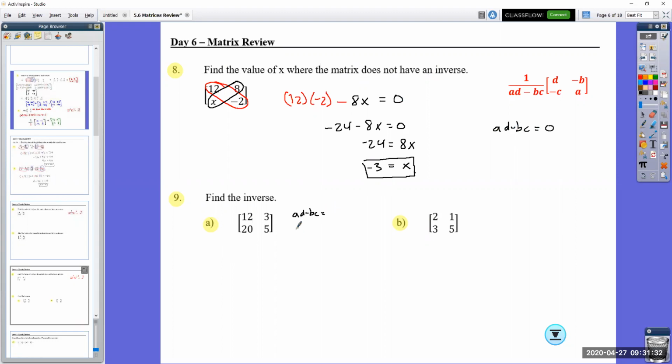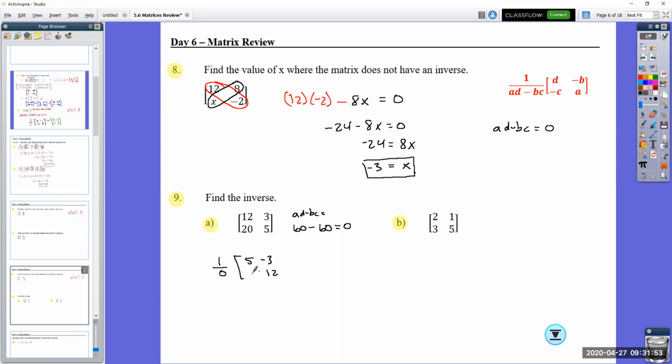I'm going to remind myself. So that's going to be 12 times 5 is 60. Subtract 3 times 20 is 60, is 0. So wait a second, we just talked about this. The determinant equals 0, which means I'm going to have 1 over 0. And just for practice, I'm going to switch the A and the D values.